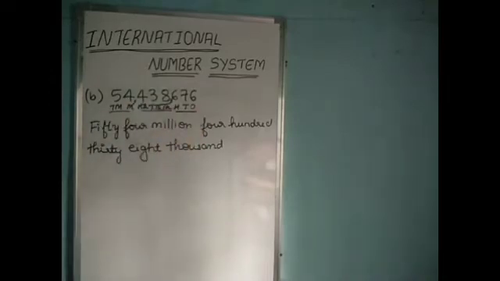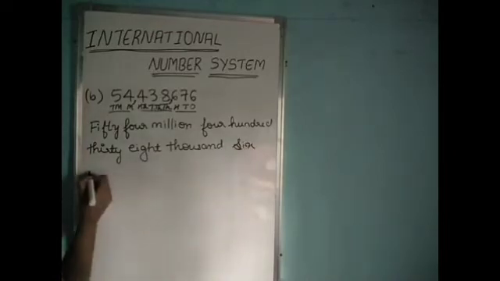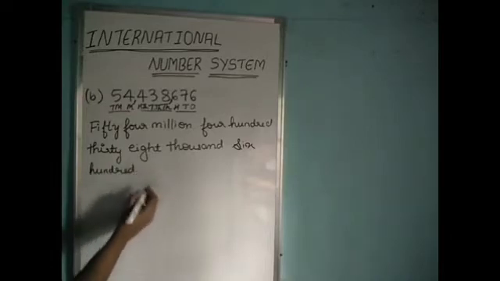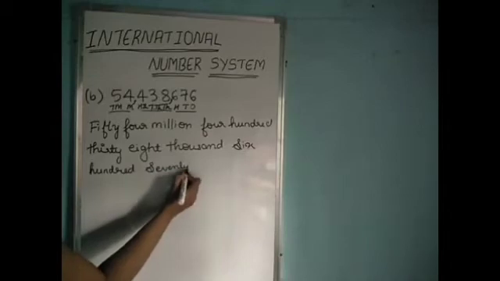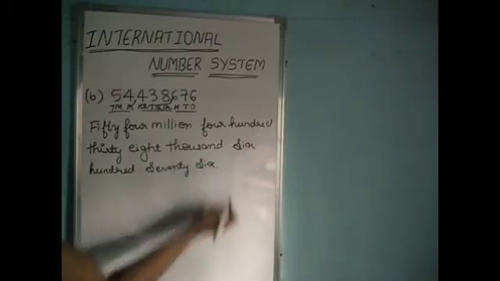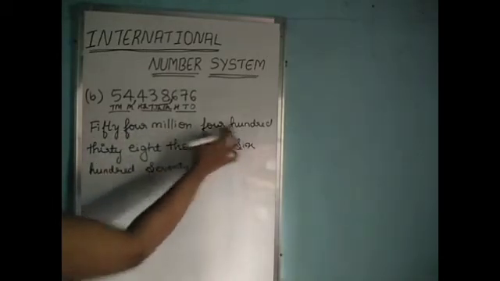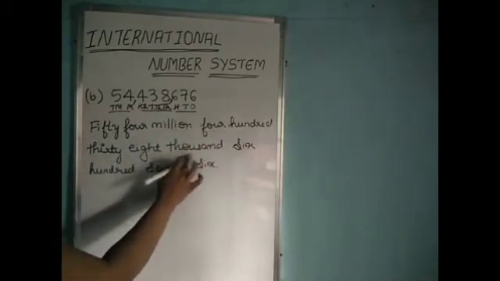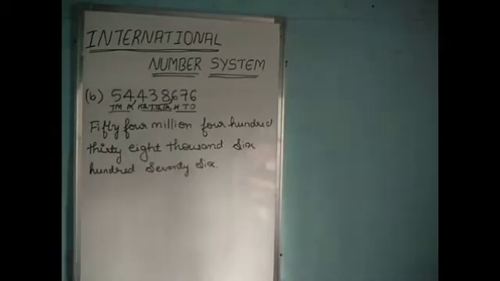After these, the numbers are in the ones period. So we call it 676. So the number name is 54,438,676.